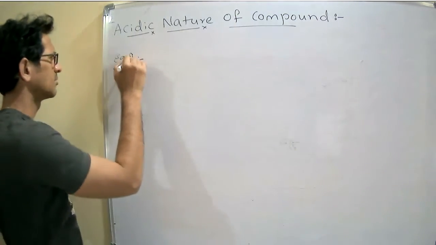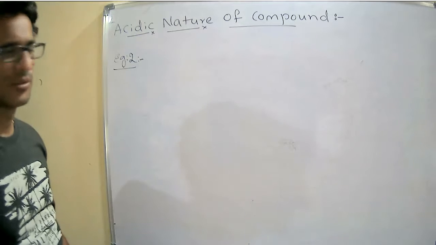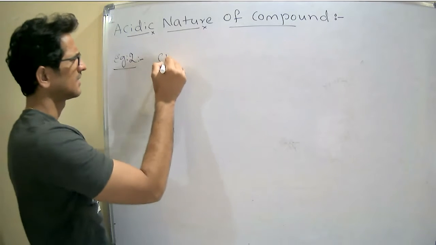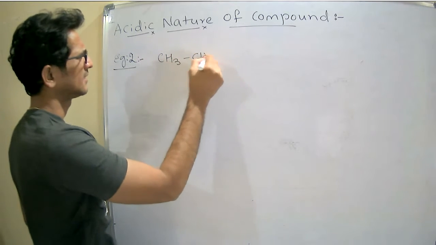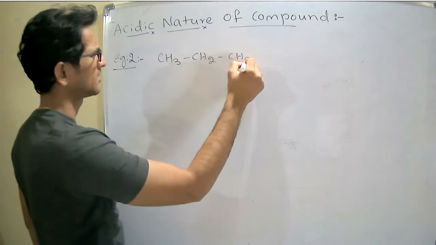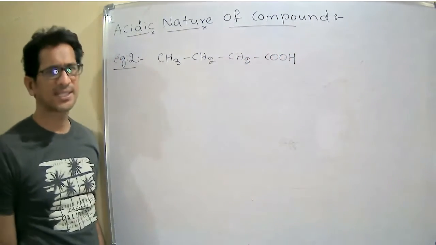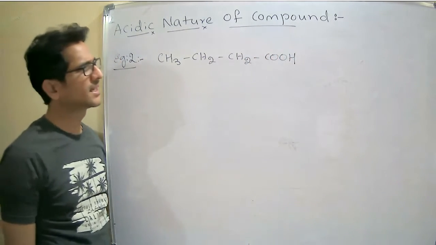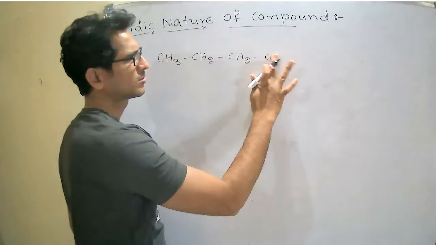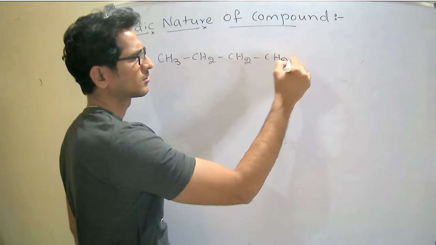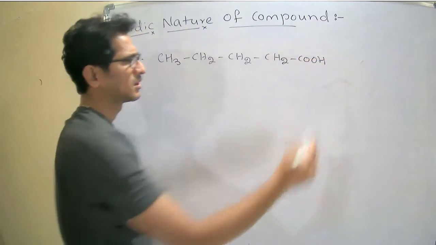Second example: CH3CH2CH2COOH, butanoic acid. One more, pentanoic acid.